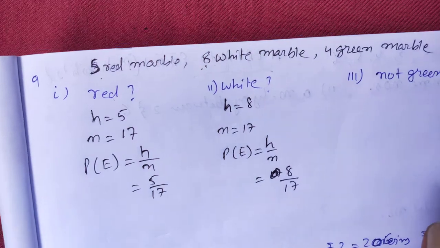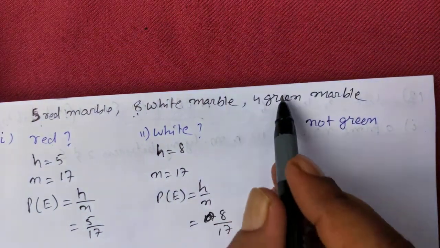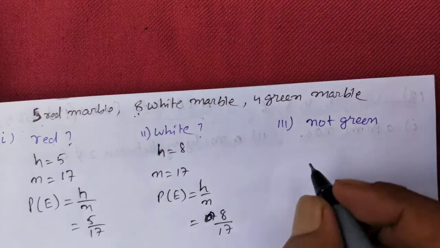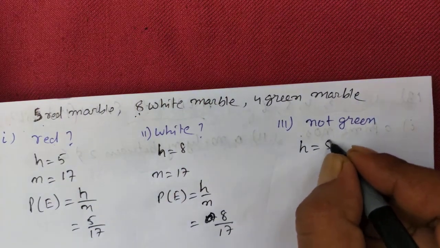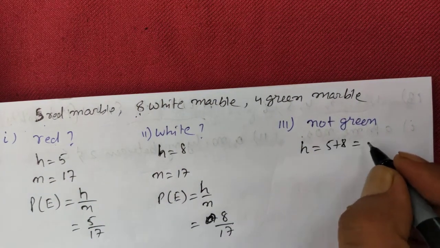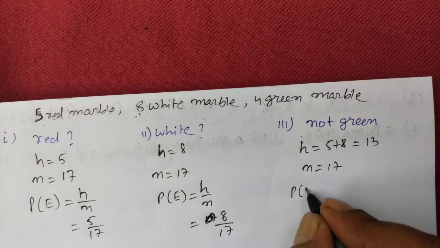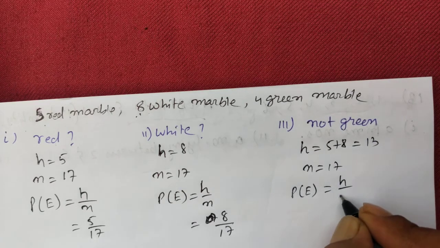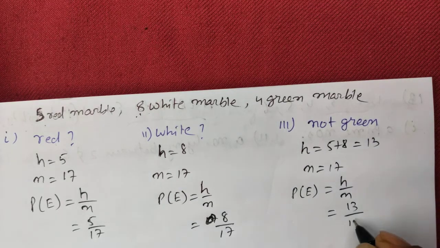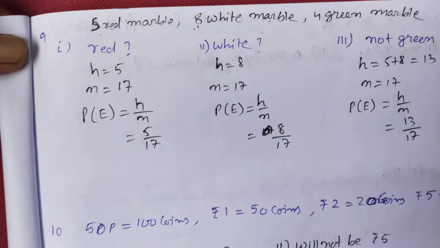Now not green. Not green means I will not include green, that means I have to include these two. So H will be 5 plus 8, that is 13, and N is 17. So P(E) will be H by N, that is 13 by 17. Let's do question number 10.